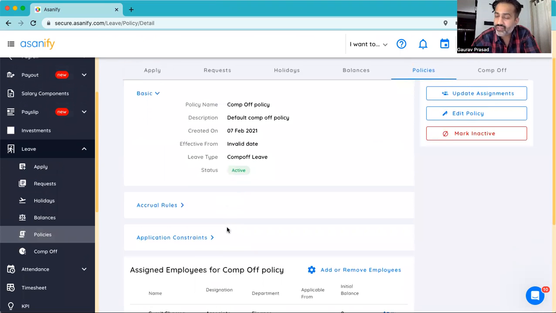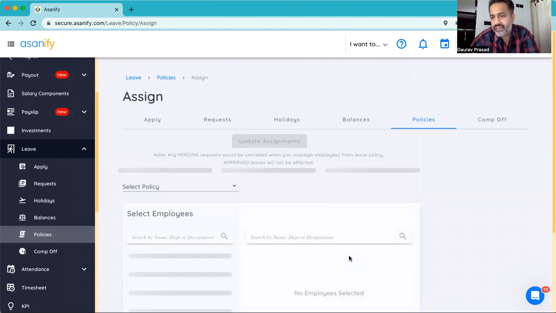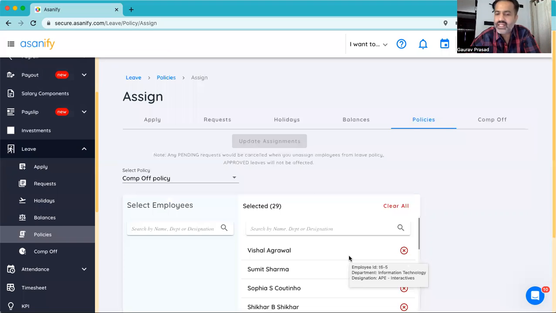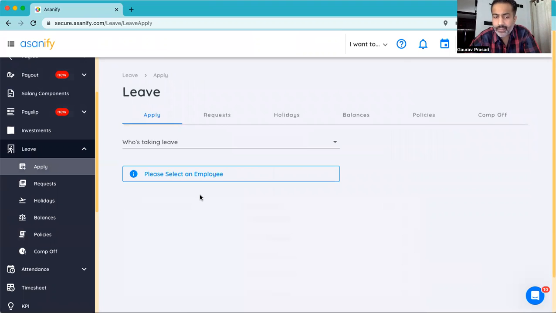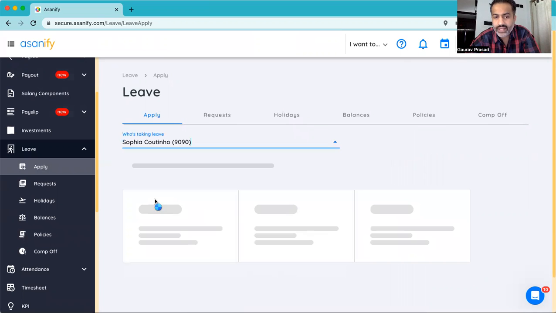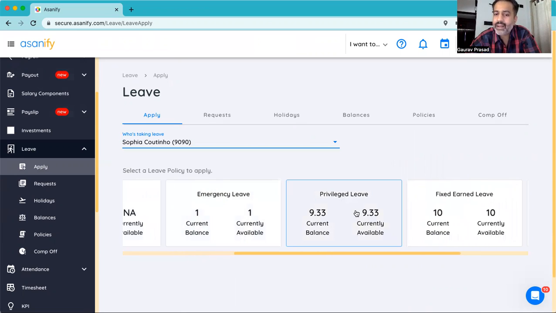Like we did in case of attendance policy, once you've created the leave policy, you can assign them to different individuals. Let's say there's a maternity leave policy and I don't want all my employees to have it, so I can choose which employees are eligible for which type of leave policy. Once you've done that, all your employees need to do is when they log in, they'll be able to see each of the policies that you have tagged against their name, and they'll be able to see the current balance and the available balance. The difference between these two is there may be some leaves that they have taken, but they have not been approved yet.